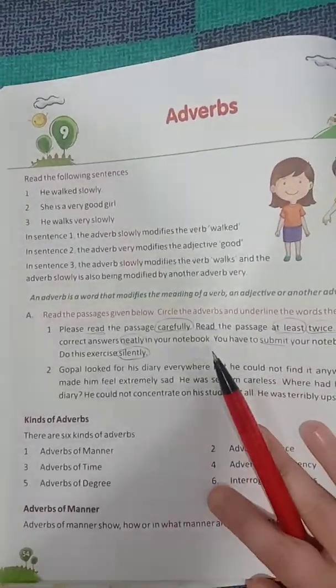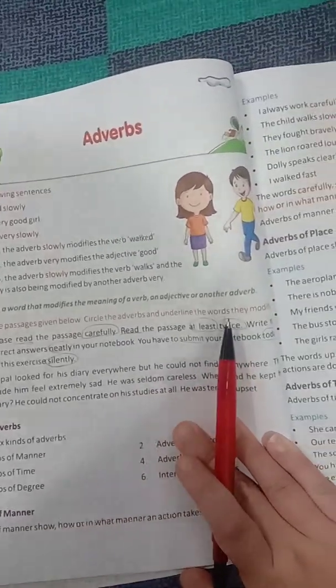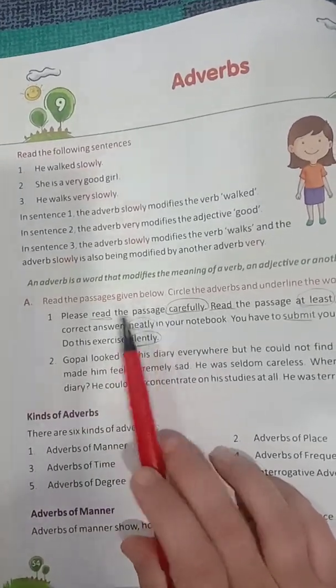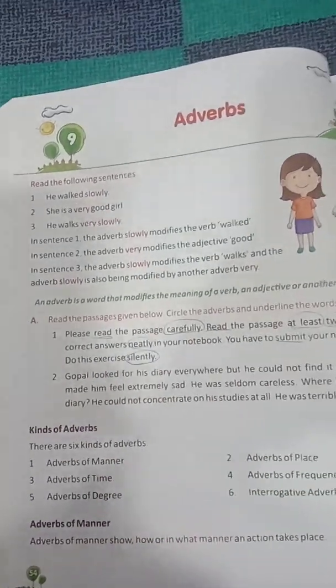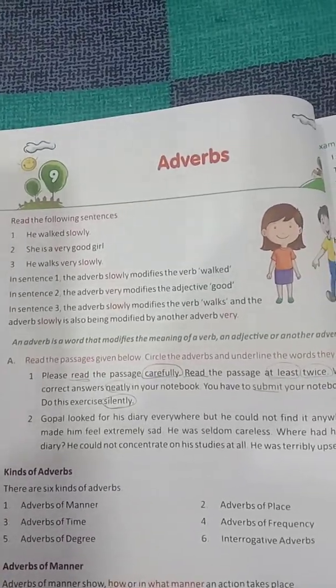Read the passage given below. Circle the adverbs and underline the words that modify it. Okay, so please read the passage carefully. So what is it modifying? Reads. Okay, read. Okay, so carefully is an adverb.